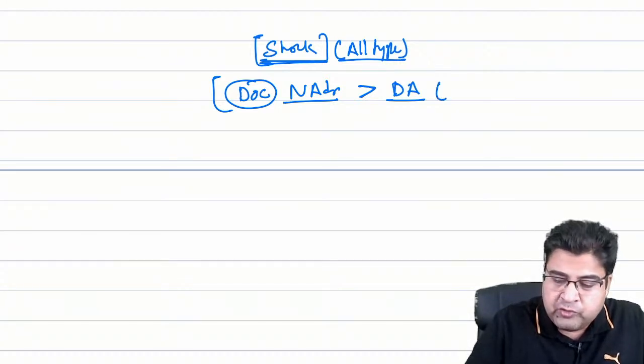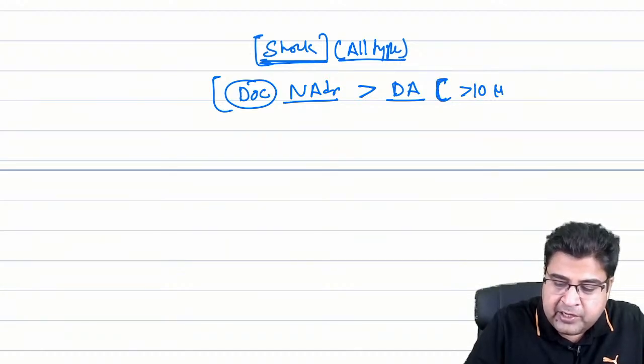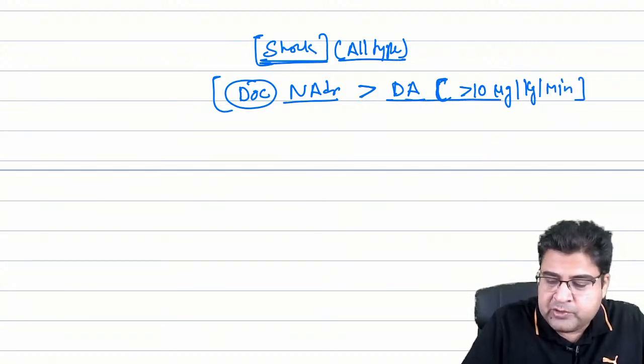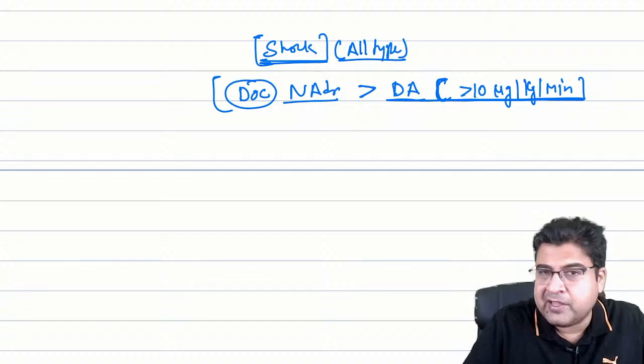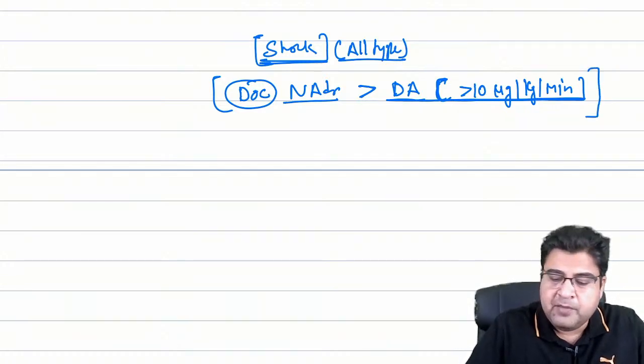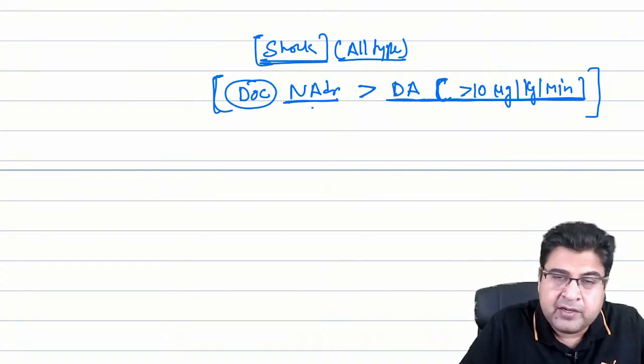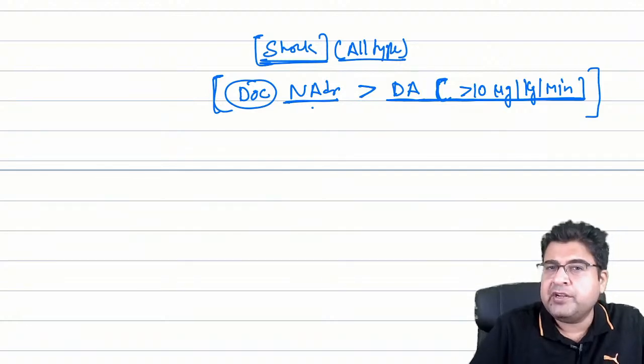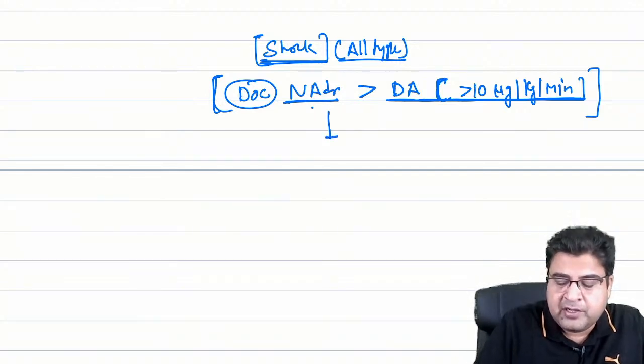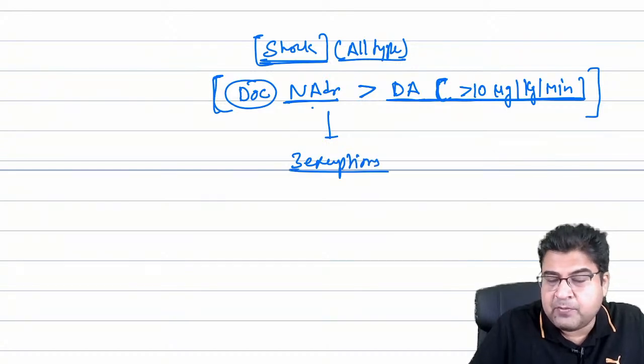Now, what is the dose of dopamine? Guys, please remember the dose of dopamine is always more than 10 microgram per kg per minute. So whenever any patient of shock comes to you, drug of choice is noradrenaline, the second drug of choice is dopamine, but that needs to be given in a dose more than 10 microgram per kg per minute. But there are three exceptions to this rule.